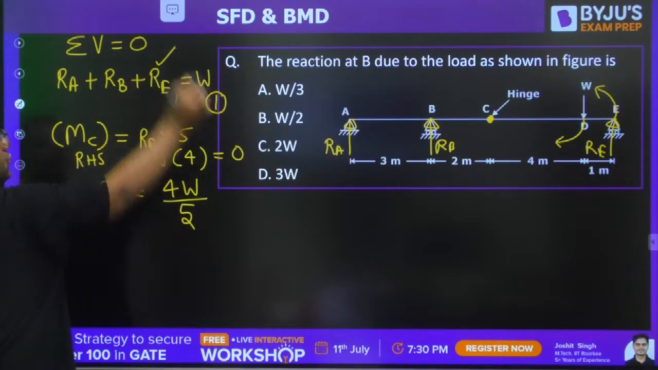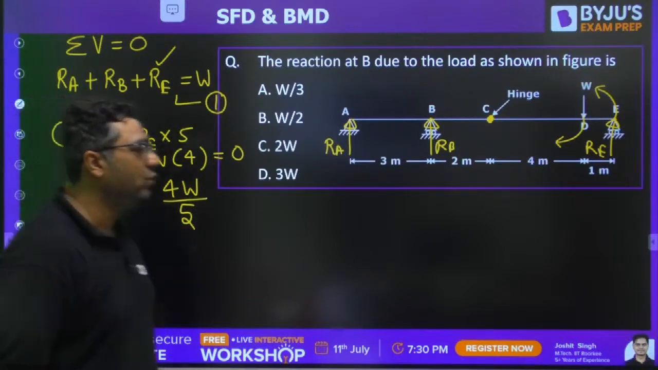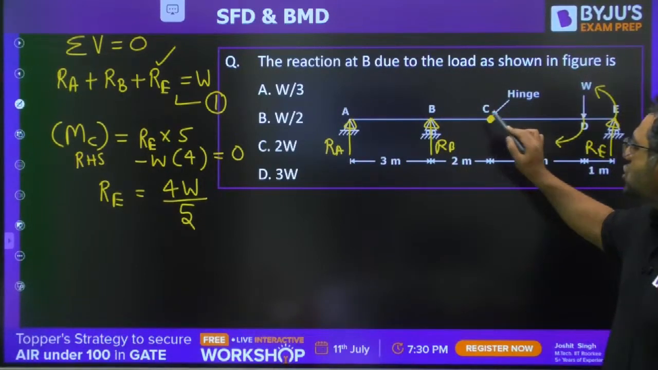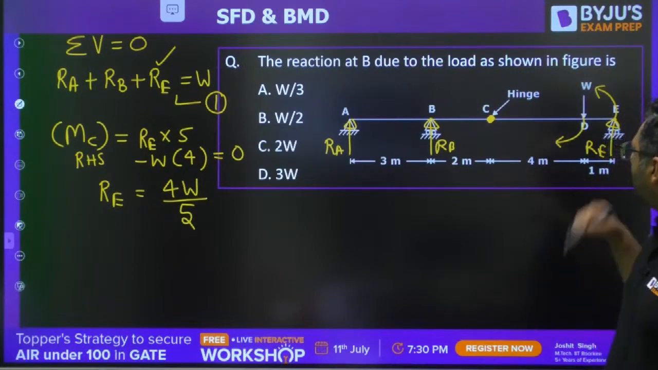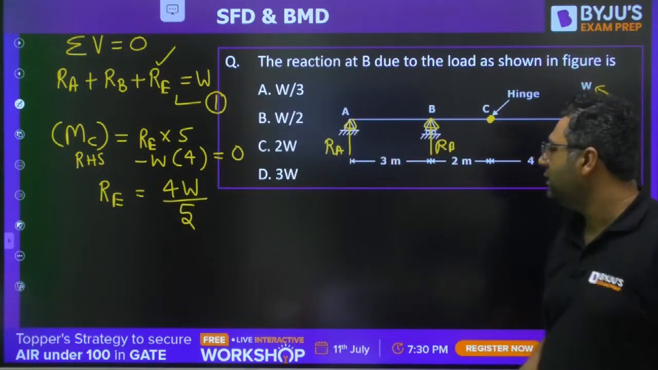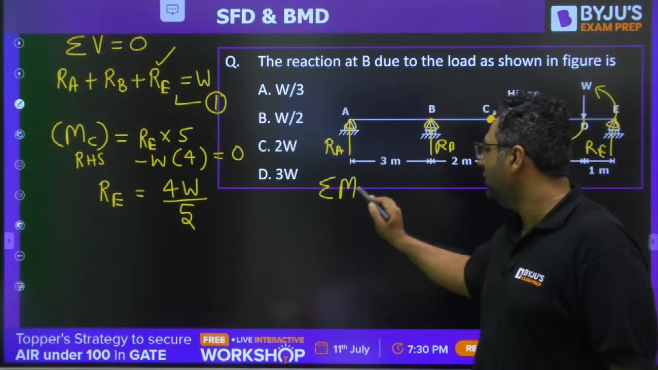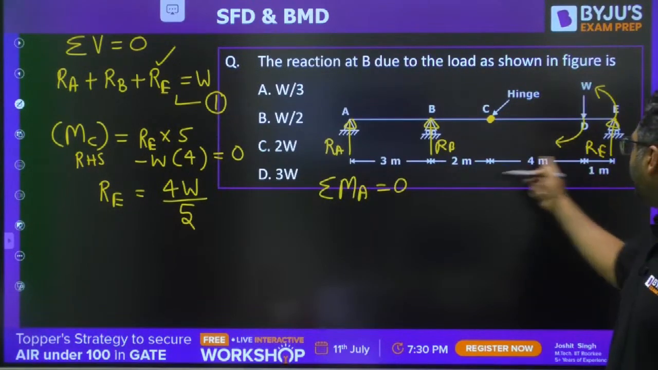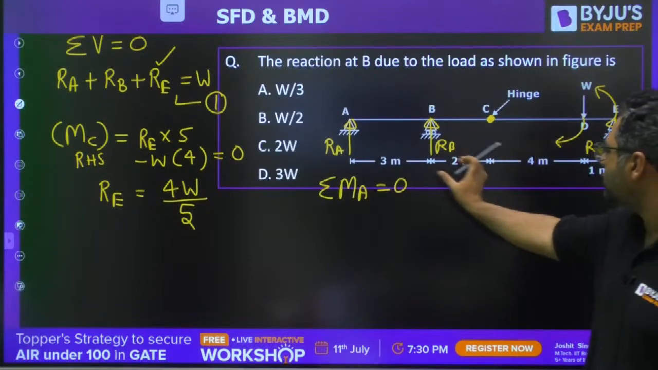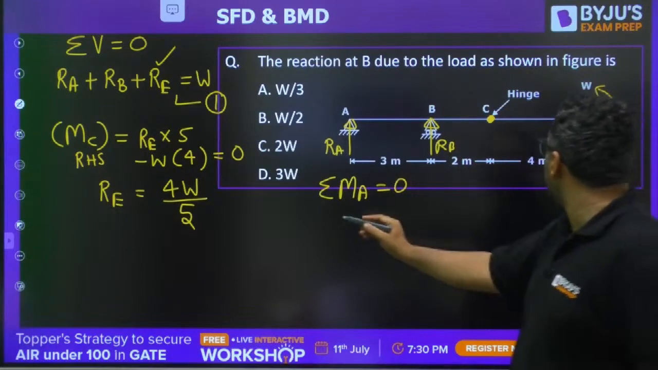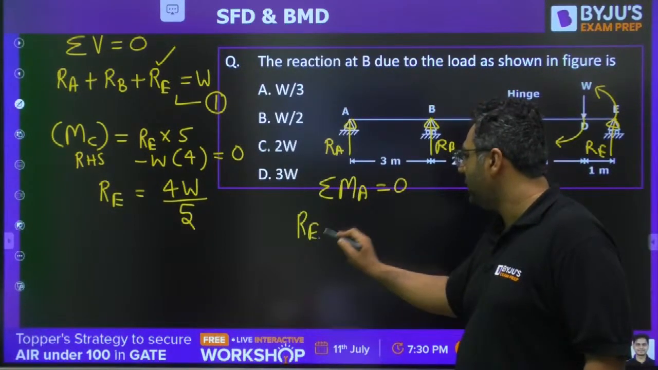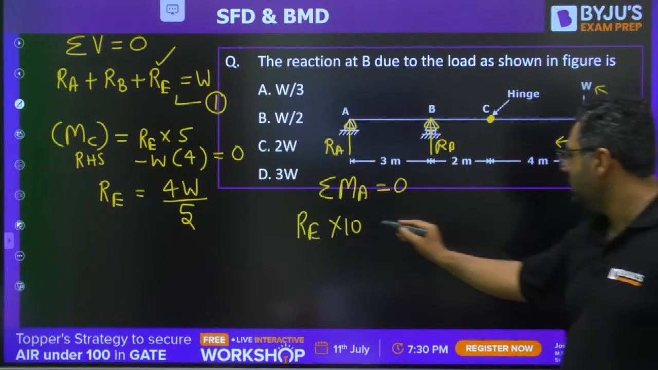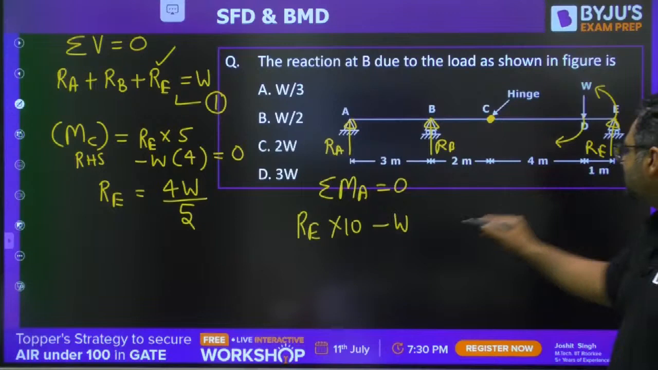Now you got one out of these two. But still we need to find the other. We need to find RB. We want actually this value. For that we can also take the moment at some other point to be 0, like at point A. When you take the summation of moment at A to be 0, RE into 1 plus 4, 5, plus 2 plus 3, 5 plus 5, 10. It is RE into 10, creating anticlockwise. This is creating clockwise, so minus W into 9.